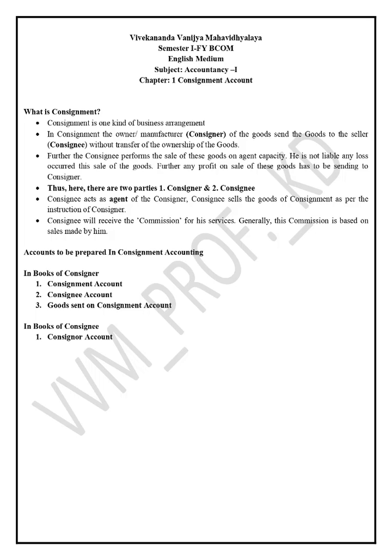For an example, if the consignee sells goods worth rupees 1,000, and the commission rate is 10%, so at the end of the consignment business, the consignee will receive 100 rupees as a commission. Let me explain this whole concept via example.